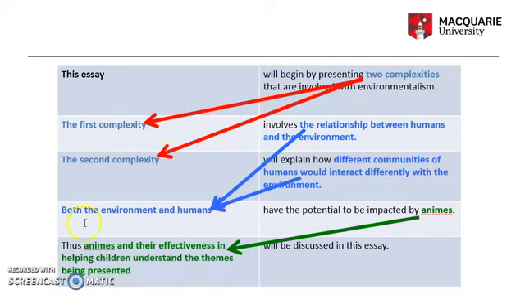For the fourth sentence, the theme is about the environment and humans, and naturally this comes from two rhymes. So the rhyme here in the second sentence, and the rhyme here in the third sentence. In the fifth and final sentence in the introduction, the rhyme here comes from the theme of the fourth sentence, and it's elaborated on here.